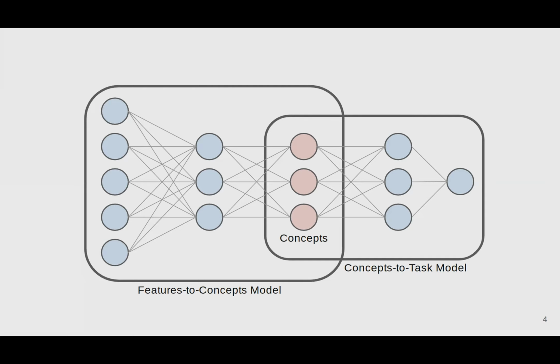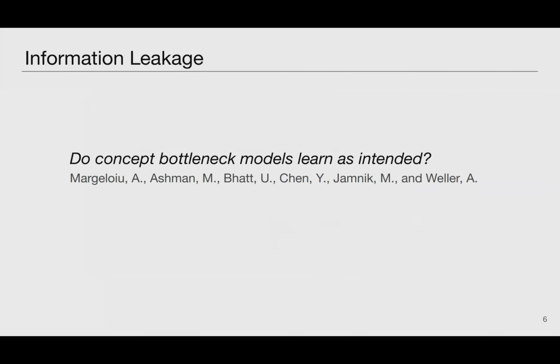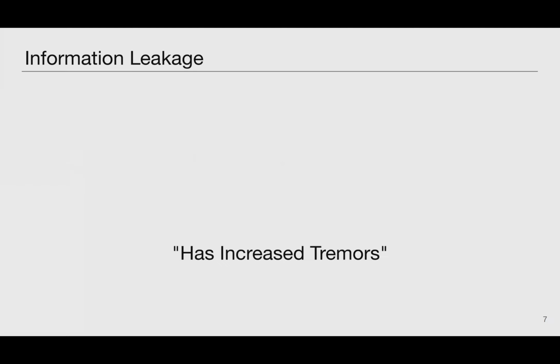Unfortunately, these concept-aligned nodes, while representative of our predefined concepts, also encode extra task-relevant information. This was identified in previous work, and we refer to it here as information leakage. When information leakage happens, we say that the concept representations are not pure.